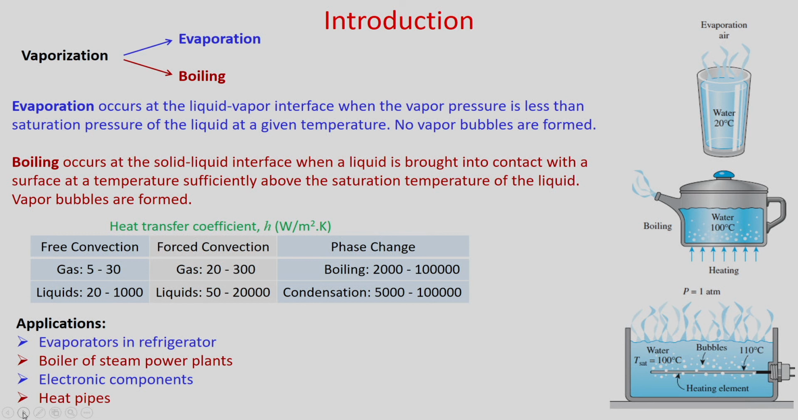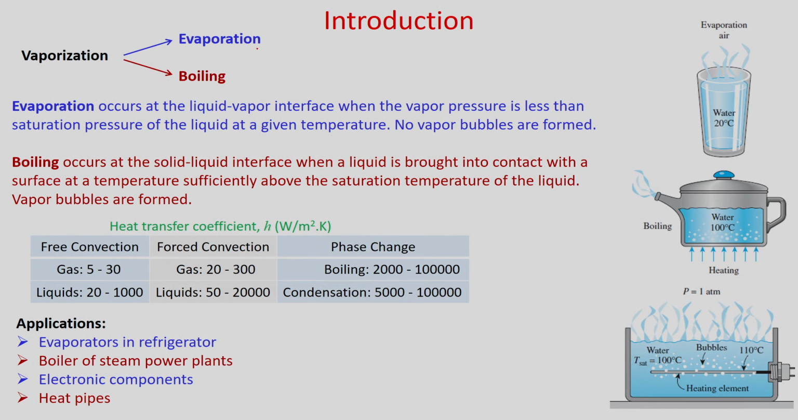Vaporization is a phase change process where the phase change occurs from liquid to vapor. So vaporization can be classified as evaporation and boiling. Evaporation is a surface phenomenon and boiling is a bulk phenomenon.